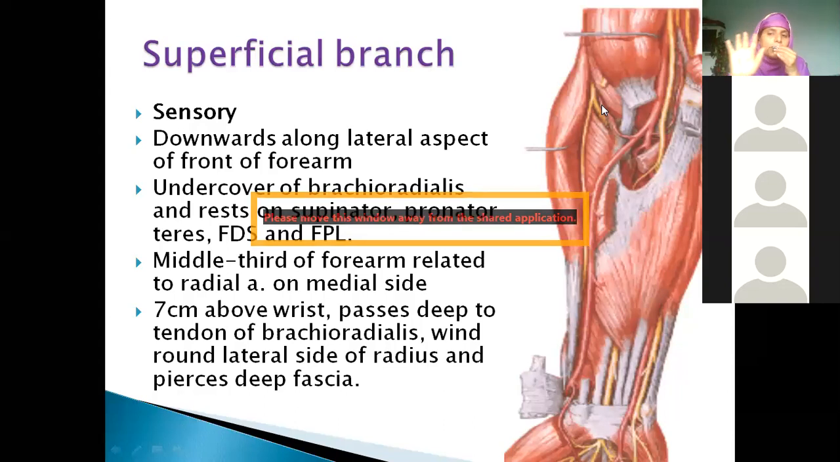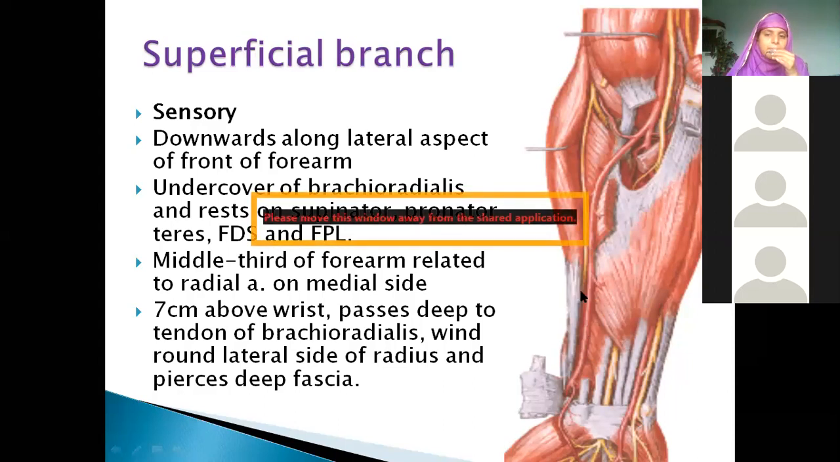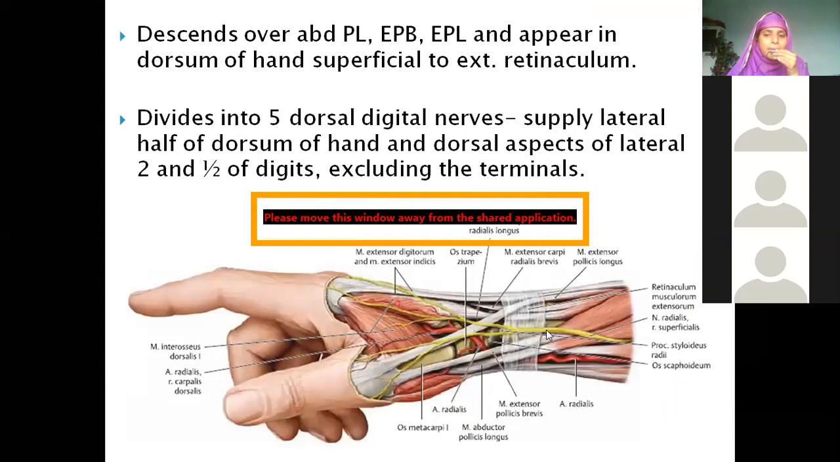We are not talking about deep now. Superficial is running below the brachioradialis. Okay. And it is running over supinator, pronator teres, flexor digitorum superficialis, and flexor pollicis longus. Okay. Here it is disappearing. Why is it disappearing? It is coming behind over the dorsum, running over these muscles. Okay, then it will be supplying the dorsum of the hand.